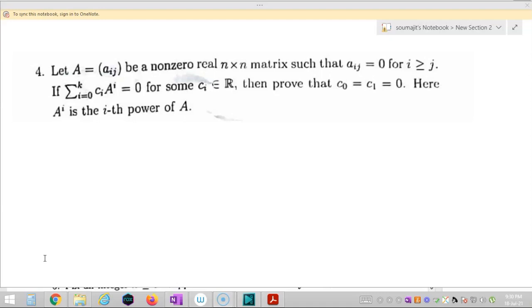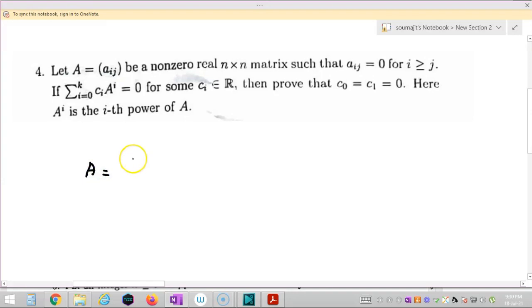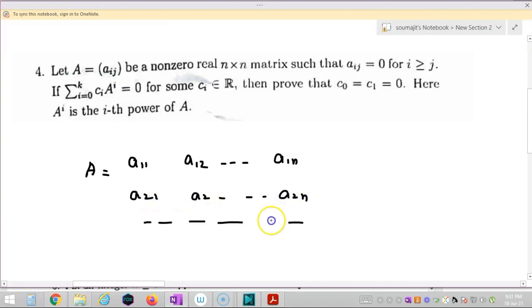Again, it is a very easy question. First of all, observe what you can say about the matrix A. I am writing any n cross n matrix: a11, a12, up to a1n; a21, a22, up to a2n; and an1, an2, up to ann, right students?